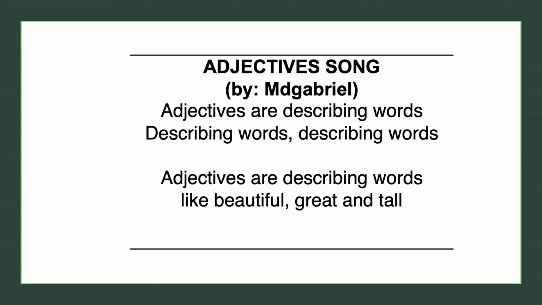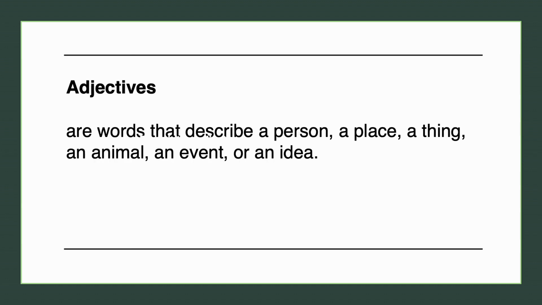Alright, this is very simple. When you say adjectives, these are describing words. They describe the subject, they describe the person, the place, the animals, the pronouns. Okay, so again, adjectives are words that describe a person, a place, a thing, an animal, an event, or an idea. In simple words, adjectives describe the nouns.